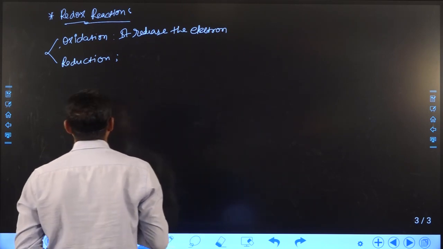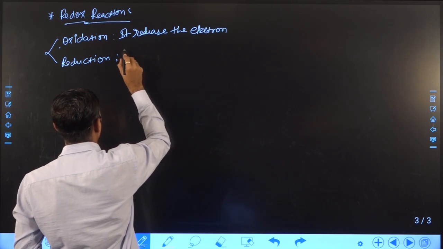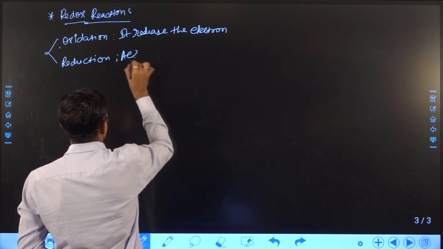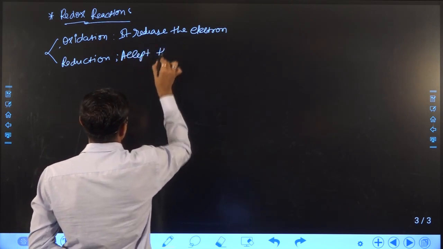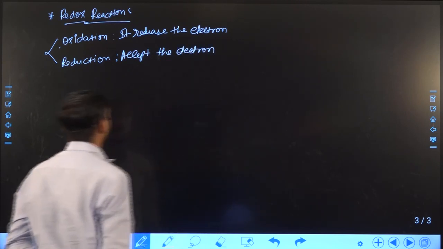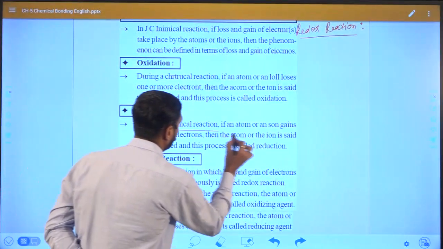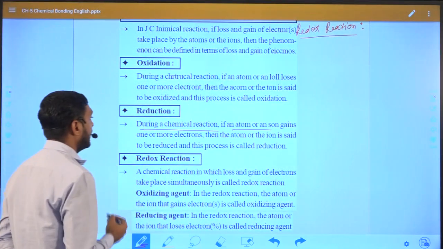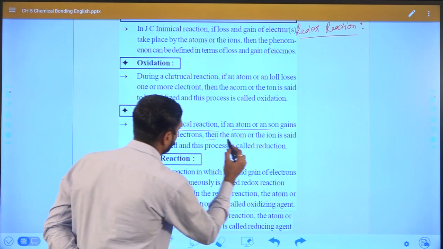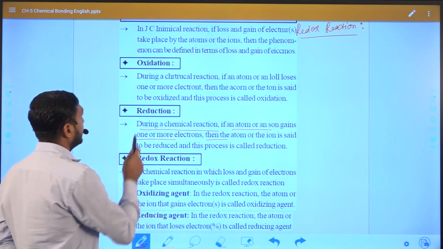An atom or ion which accepts the electron or gains the electron, this process is known as reduction process. So you can see during the chemical reaction, if an atom or ion gains one or more electron, it is known as reduction.